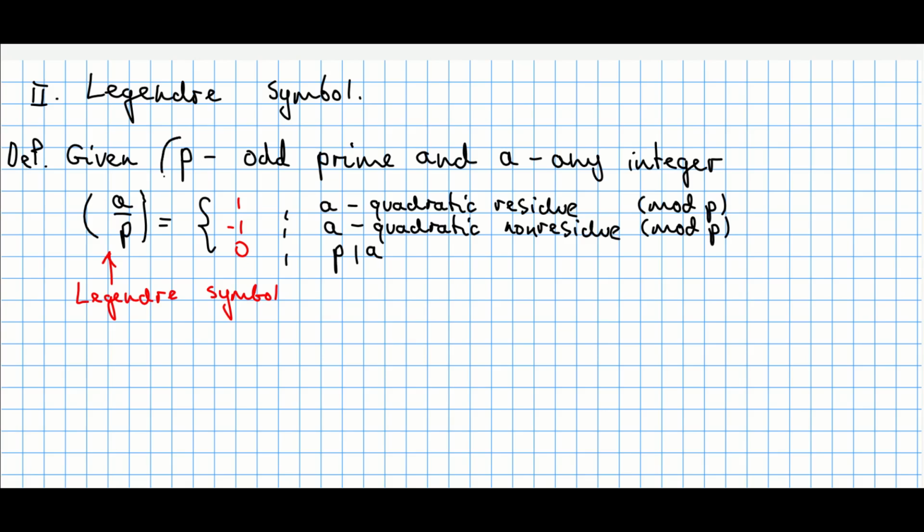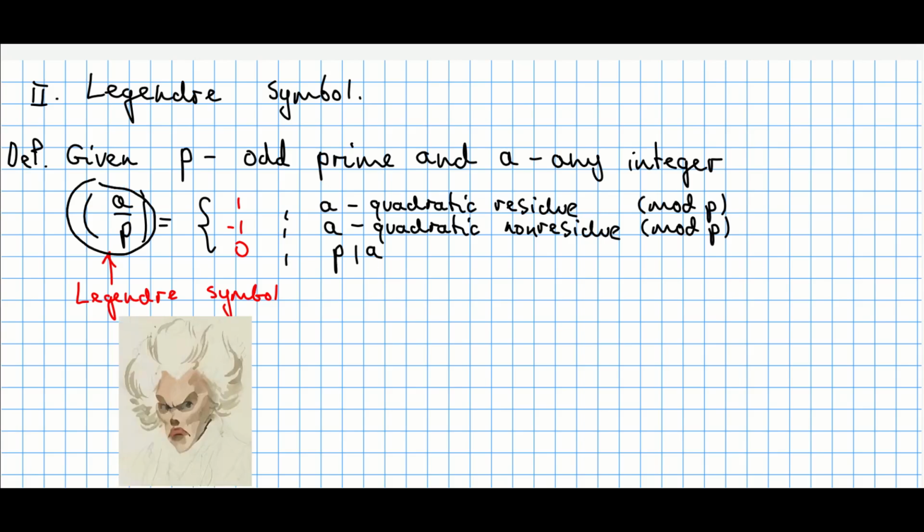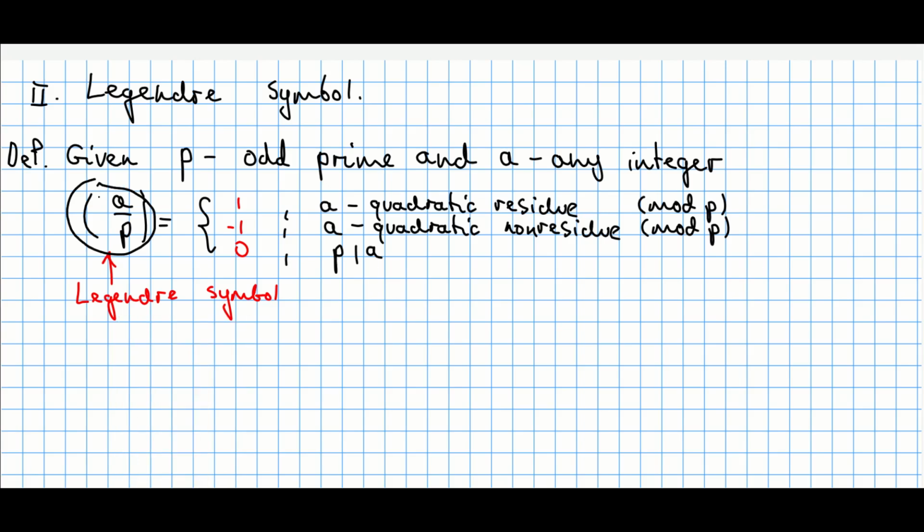Let's suppose you're given an odd prime number p and take any integer a. Here's the Legendre symbol. Legendre decided to define the following notion. You have (a/p) with brackets, and this produces three outputs. It will return 1 if a is a quadratic residue modulo p, -1 if a is a quadratic non-residue modulo p, or 0, another special case, when a is divisible